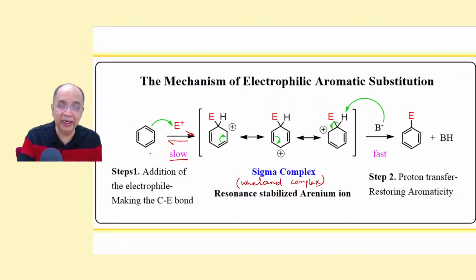But we are getting a remarkable difference in the rate of EAS by substituting hydrogen with an electron donating group or electron withdrawing group, compared to the unsubstituted benzene ring, which proves that this first step, which is the slowest step, is controlling the overall rate of the reaction, is the rate determining step.